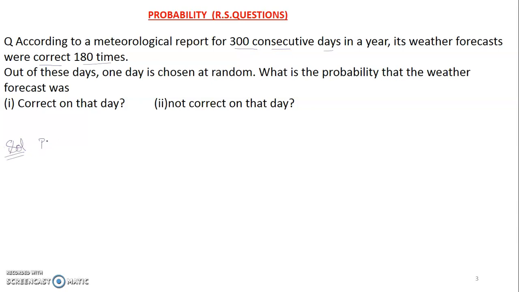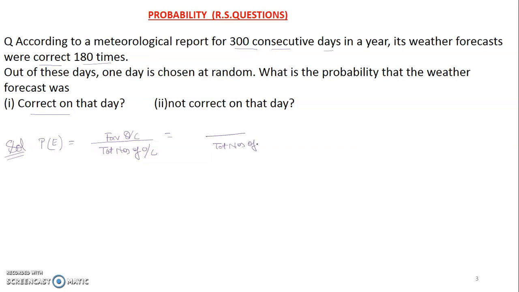So probability of the event. In general, what is the probability of an event? In the denominator you will have the total number of outcomes, and in the numerator it is the favorable outcomes. Now here the favorable outcome is what it is asking: correct on that day. And in the denominator it is the total number of outcomes. So for how many days are we checking? 300 consecutive days. So we can write here total number of days.